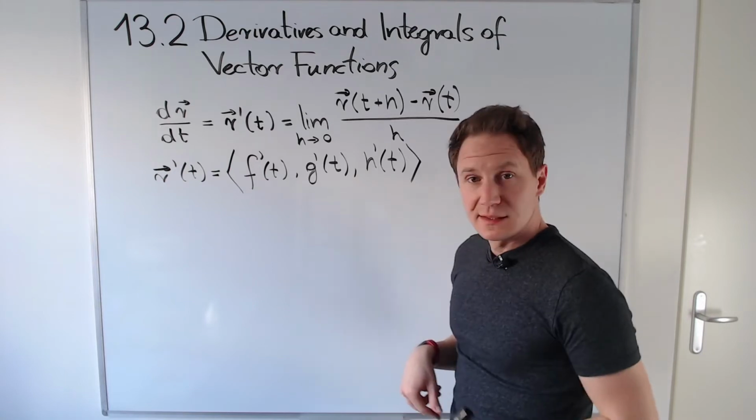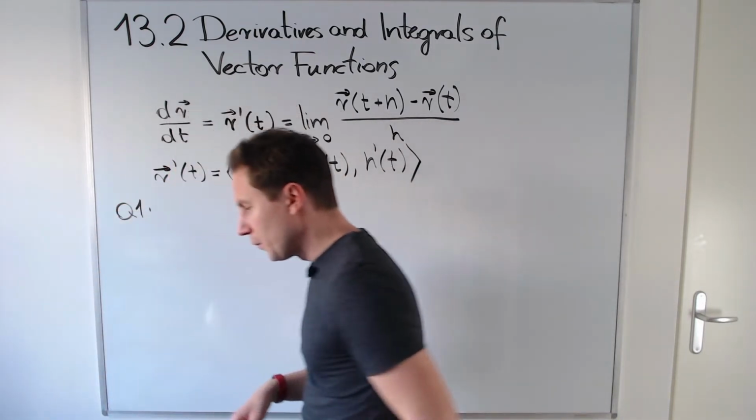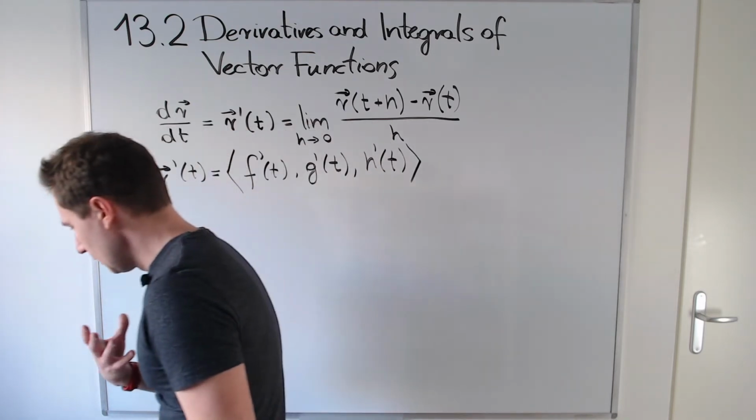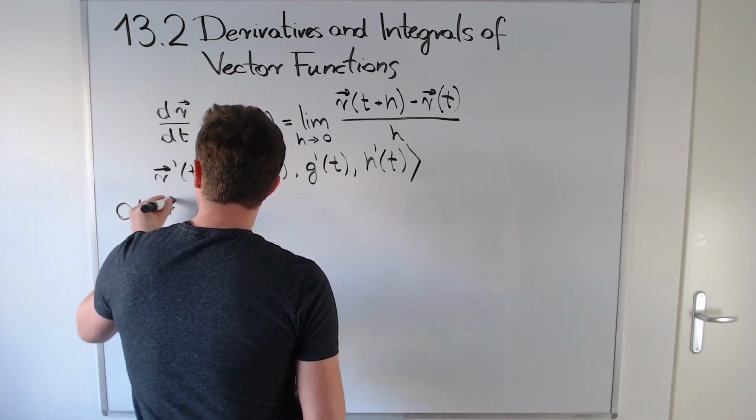Okay, so let me ask a question, which is to compute the derivative of the following vector function.